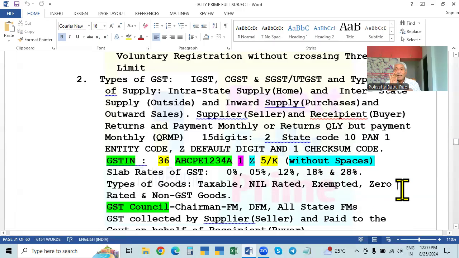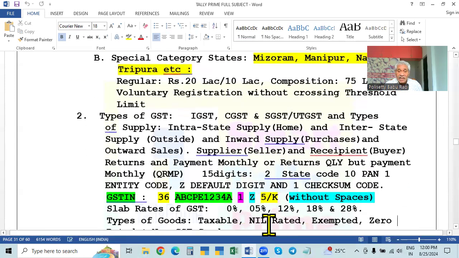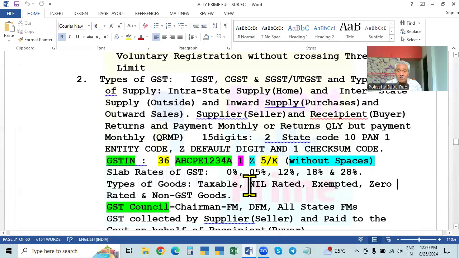So they are taxable, but at present the rate is 0. By notification by the government, nil rated items can be changed to some slab. On the nil rated items, by giving notification, the rate can be changed from 0 to 5%. This is called nil rated. Taxable, but at present the rate is 0.